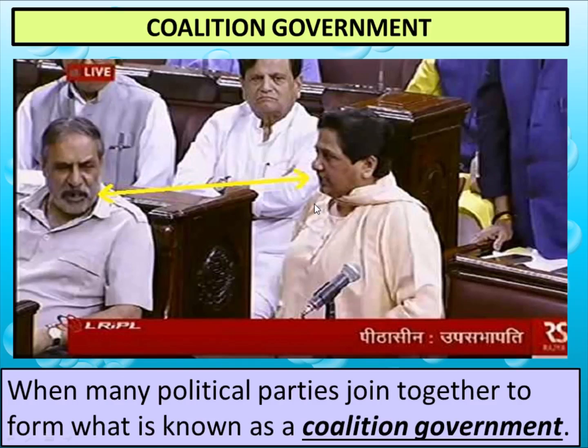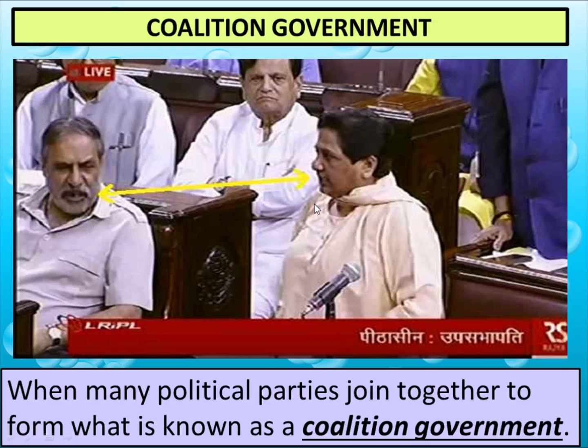Coalition government. Now what do you mean by coalition government? When many political parties join together to form the government, it is known as a coalition government. Suppose BJP doesn't get 272 seats, it has got only 200 seats, and some other party like Shiv Sena has got 50 seats, and another party like Congress has got 50 seats.